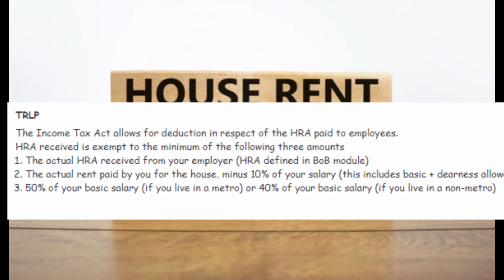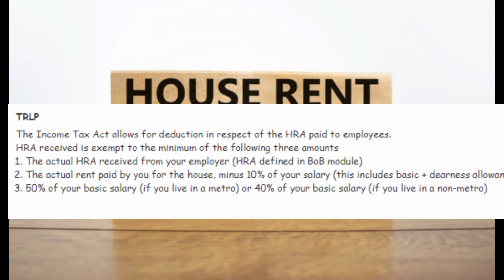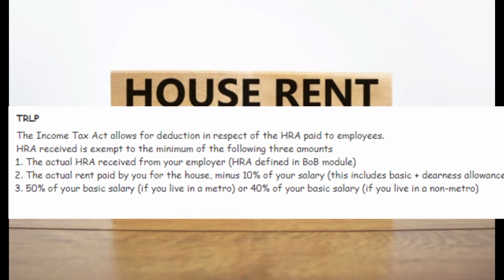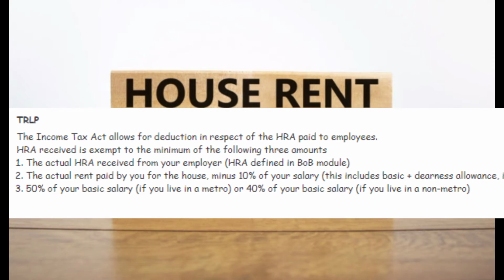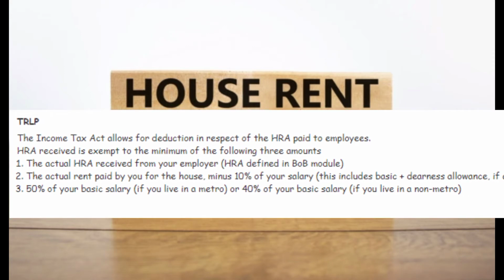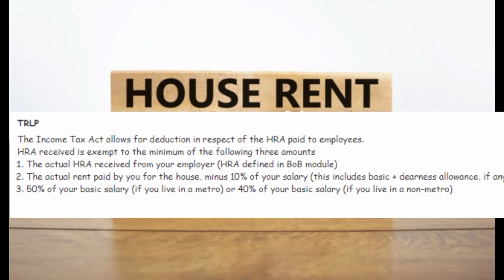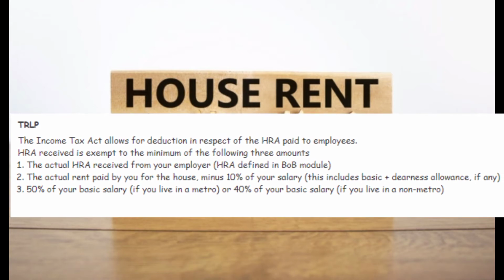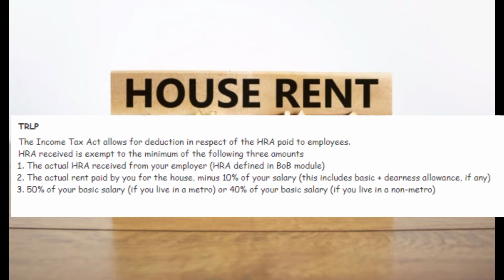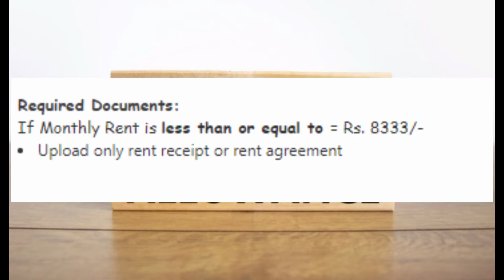Normally for house rent allowance, rent receipts are enough for below 1 lakh, and above 1 lakh you need to give a copy of the owner's PAN card. This is the normal flow, and we can discuss these details later. As I already told, for less than 1 lakh, month-wise 8,333 rupees per month is allowed, that is, below 1 lakh per year.